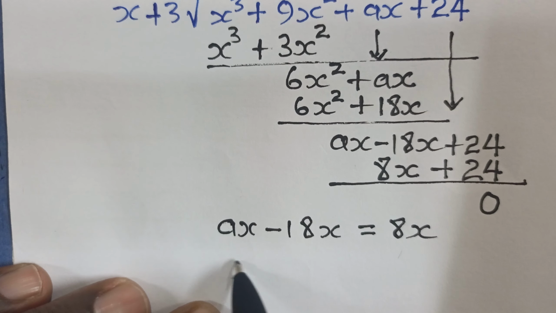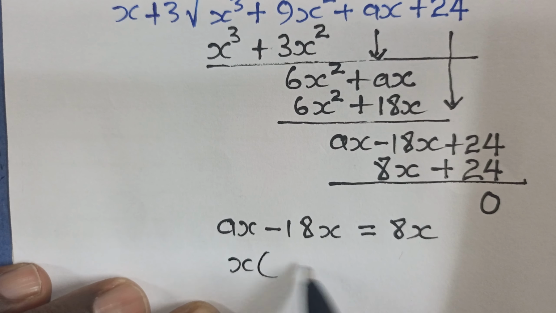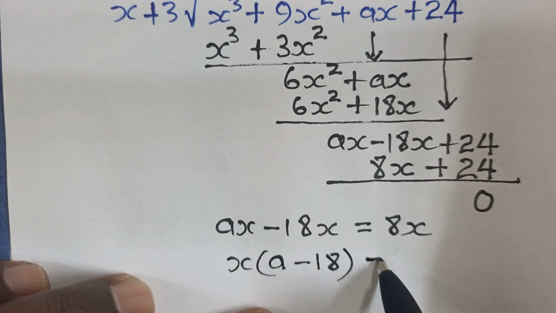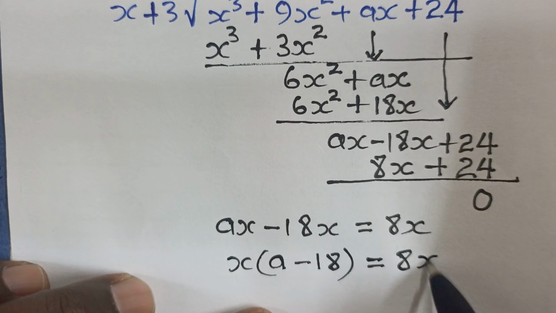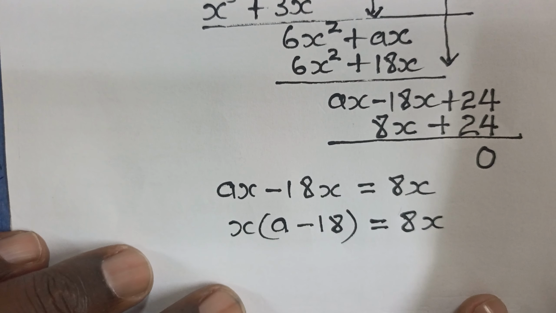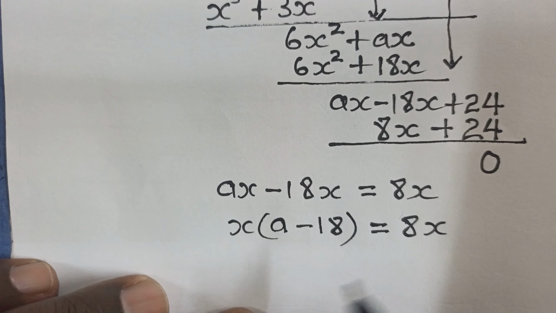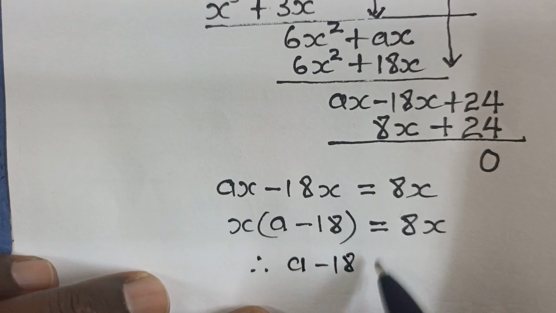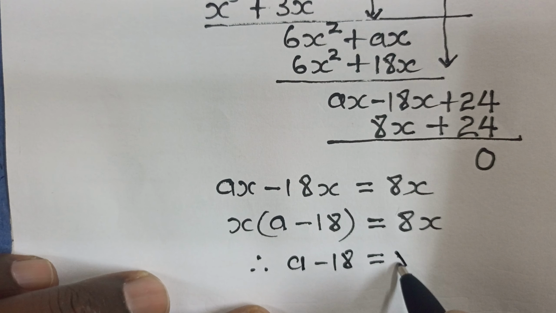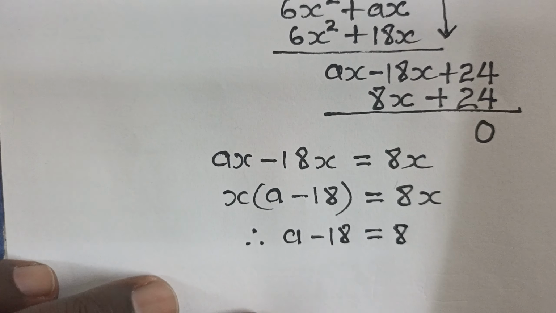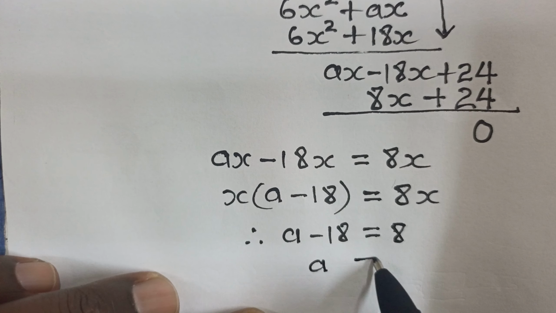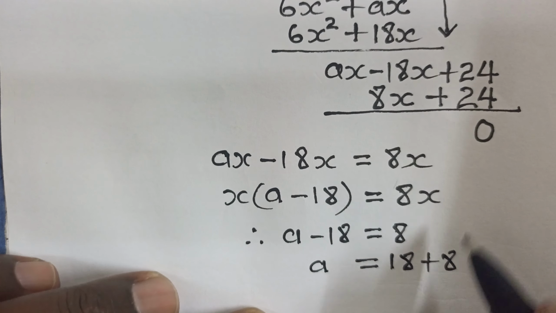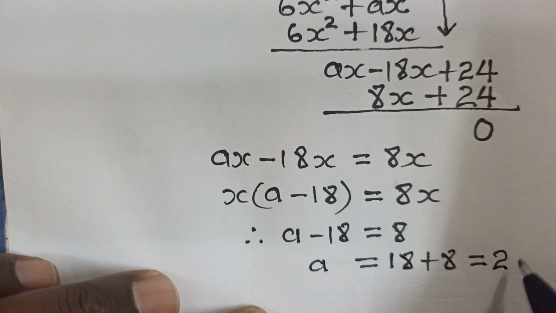For the other side, we can factor out the x and we are left with a minus 18. The coefficients of x on both sides should be equal. Therefore, a minus 18 should be equal to 8. Therefore, a is equal to 18 plus 8, which is equal to 26.